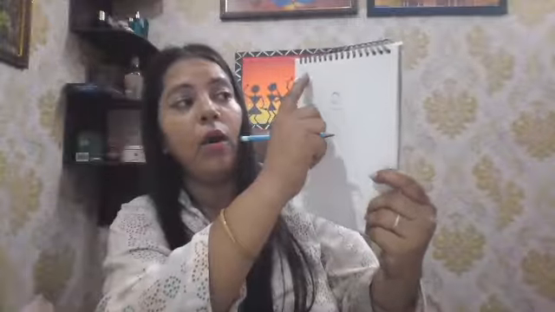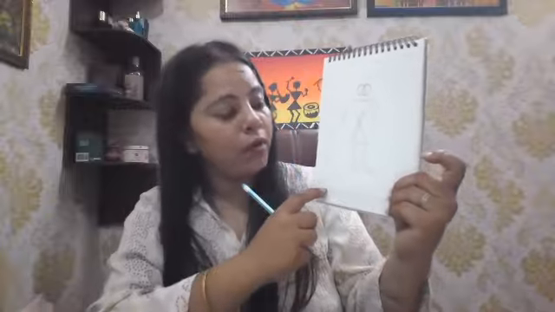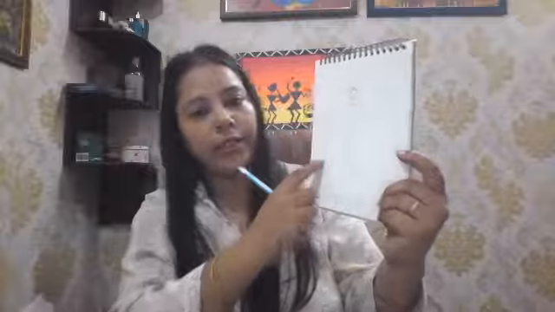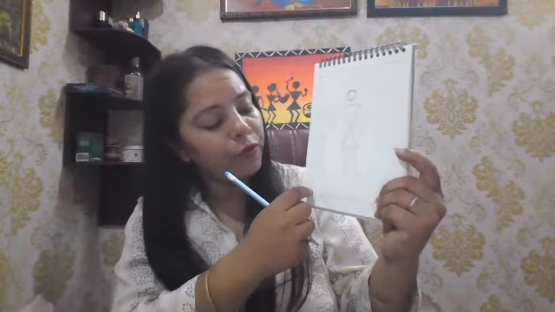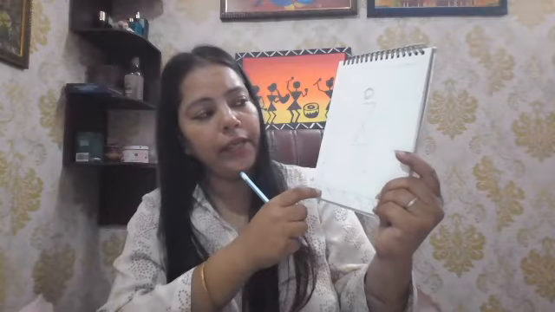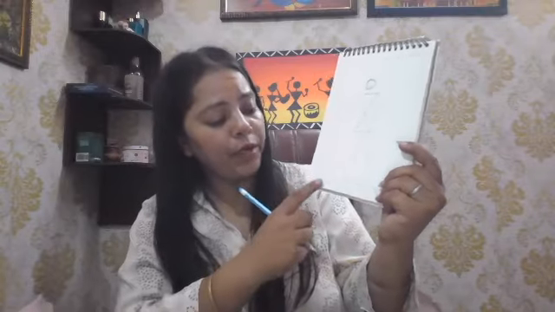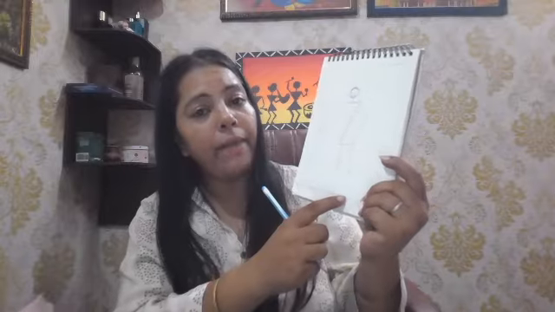If you are taking the dash line, you have to create the border on both sides in dashes. If you are selecting the dot line, you have to create the dot line around the four sides. Or if you are taking the triangle shape, as in this painting I have shown, the border is created through triangle lines.